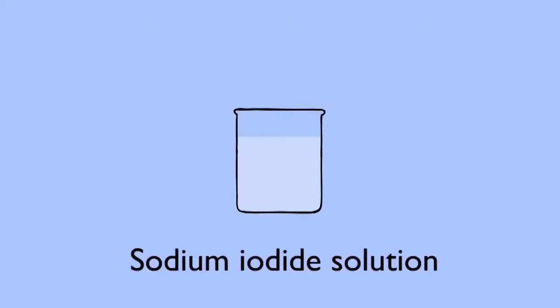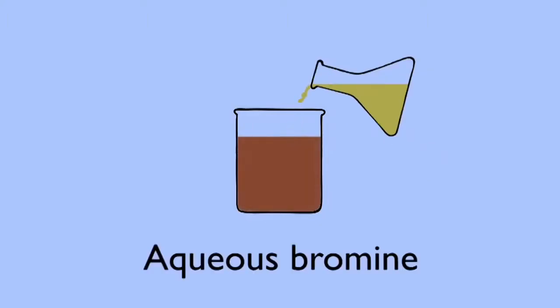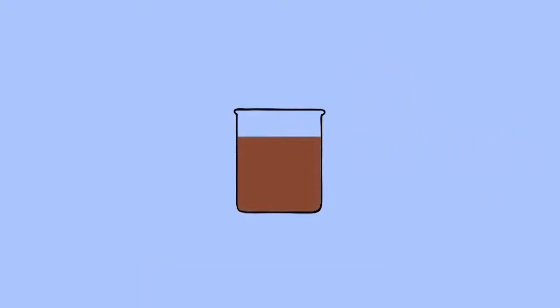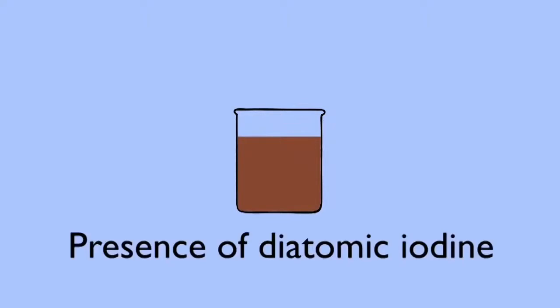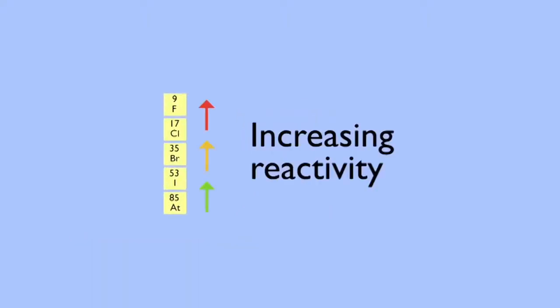In an ionic solution, like we have here, the iodide ions are colourless. Now we add some dark yellow aqueous bromine to the mix. It's going to turn dark brown, showing the presence of diatomic iodine. Now remember the reactivity of the halogens.